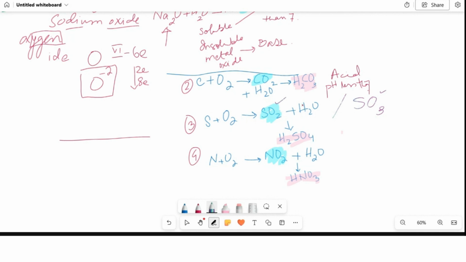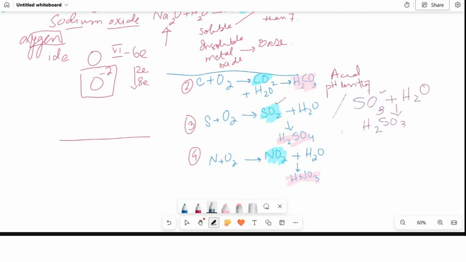Both of them are going to react with water to produce acid. The only difference is when SO2 is reacting with water, it is producing H2SO4. But when sulfur trioxide is reacting with water, it is going to produce another different type of acid, which is called H2SO3, sulfurous acid. So there is a difference between sulfuric acid and sulfurous acid because the oxides from where they are made are different.